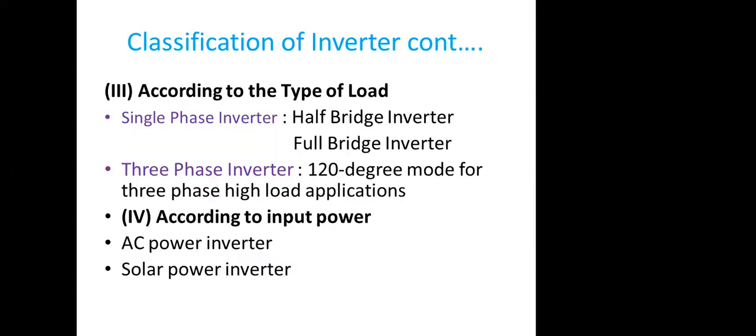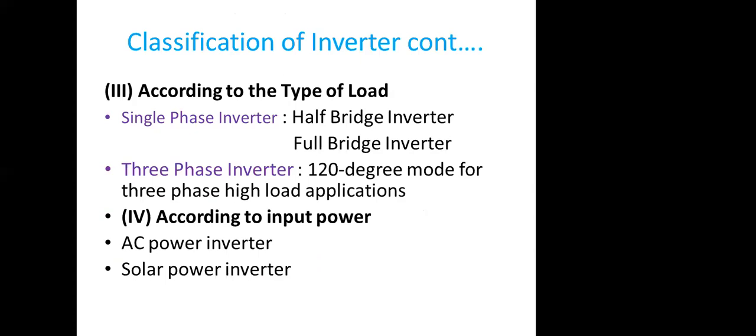According to the load also, we have the inverters classified. Half bridge inverters are used, and full bridge inverters. This full bridge we just now saw in that circuit, where 4 MOSFETs are used. If it is half bridge, definitely there will be only 2 MOSFETs.